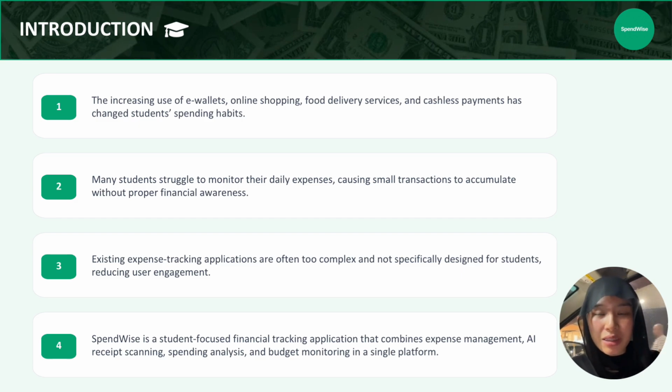Although there are many financial tracking applications available, most of them are designed for general users and often include complex features that may not suit students' needs and lifestyles. Therefore, we developed SpendWise, a student-focused financial tracking application that helps users manage their expenses more effectively through expense tracking, AI receipt scanning, spending analysis, and budget monitoring in one platform.